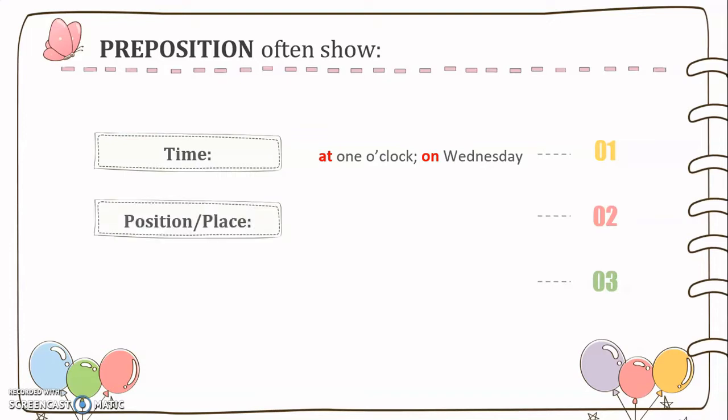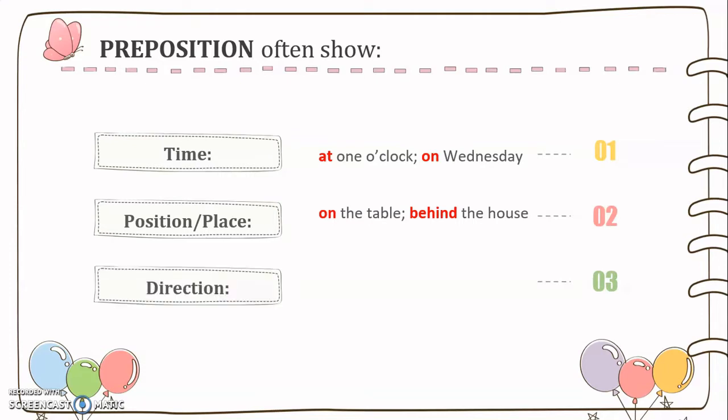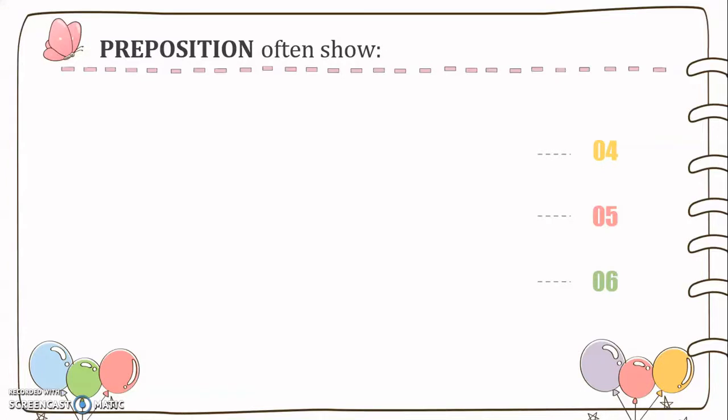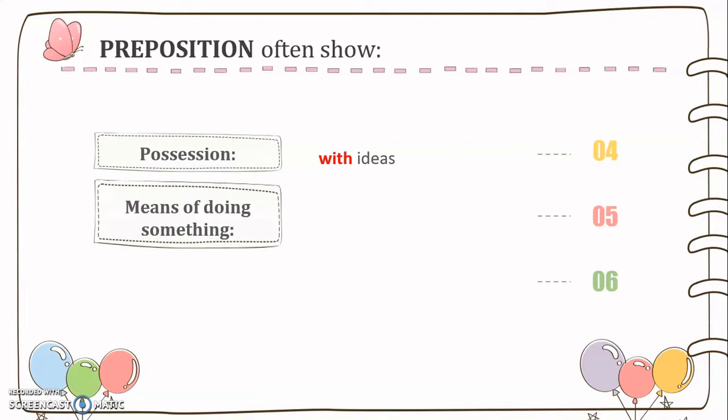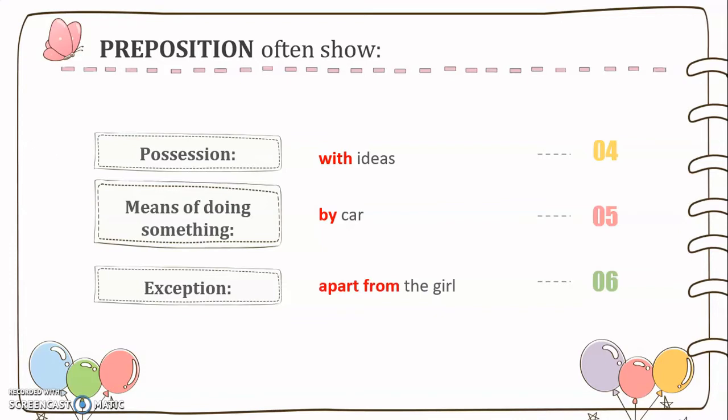They can also show us position or place, on the table, behind the house. They can even show us direction, to the shops, towards west. Fourth type, they can show us means of doing something, for example, by car, by hand. And lastly, they can show us exception, for example, apart from the girl.